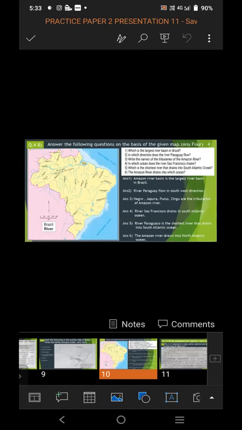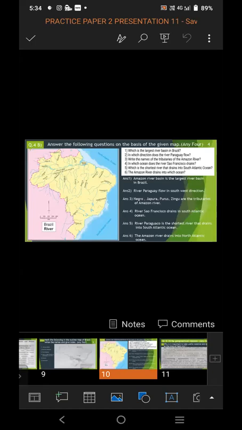So in this type, questions are asked based on the map. The map may be of India also, and it may be of Brazil also. In this exam, it is asked on rivers of Brazil, and you have to choose any 4 questions to attempt, and it is of 4 marks. First you have to read all the questions which are given. From that, any 4 you have to choose, the 4 which you can perfectly answer.